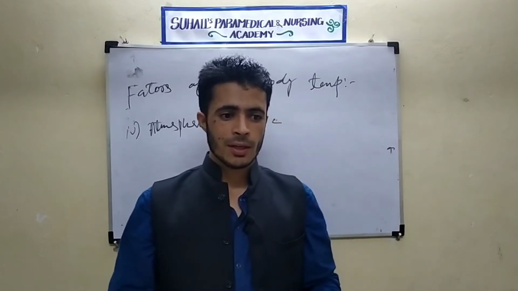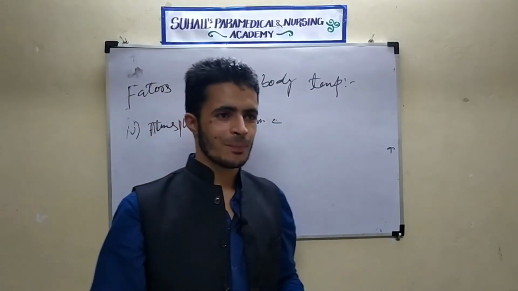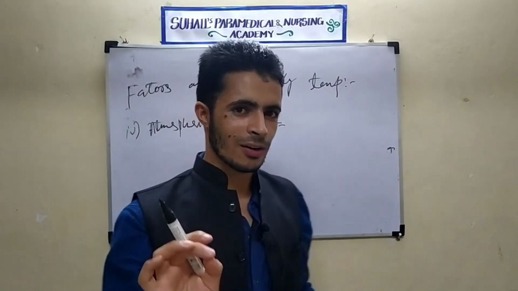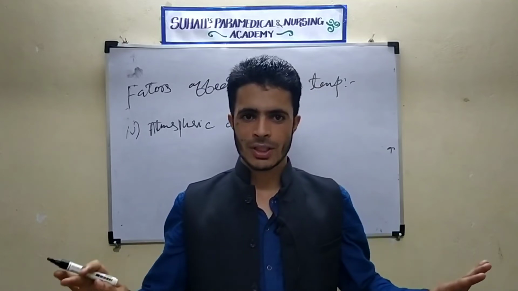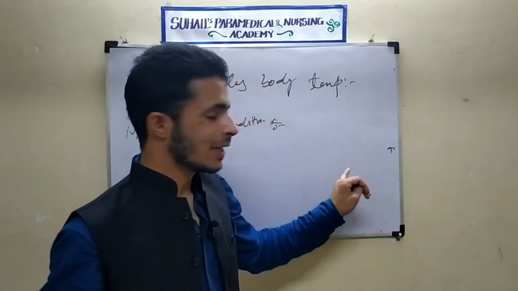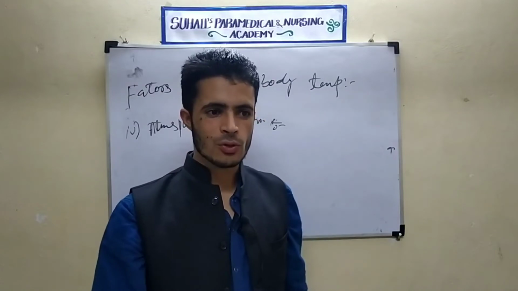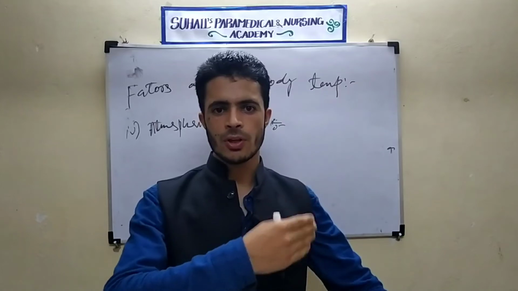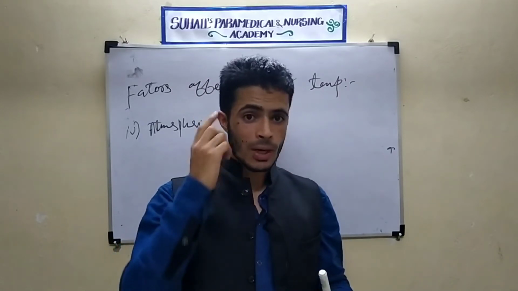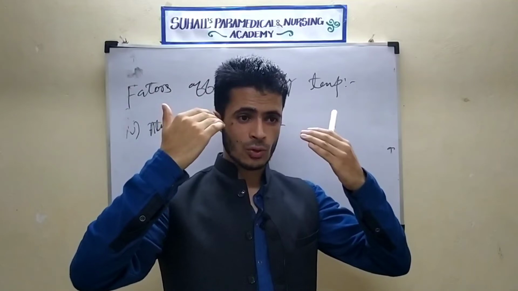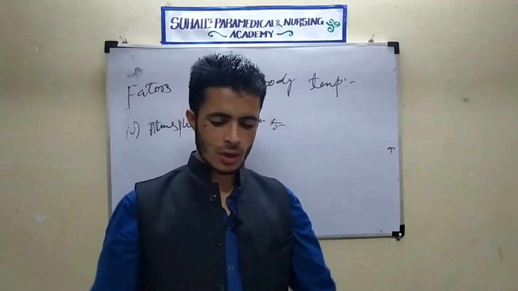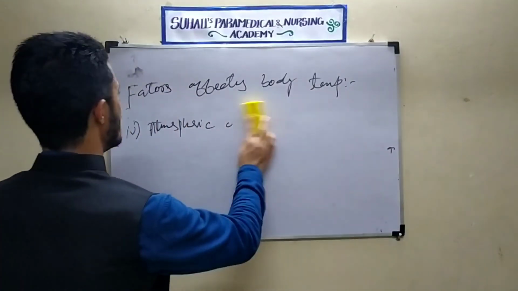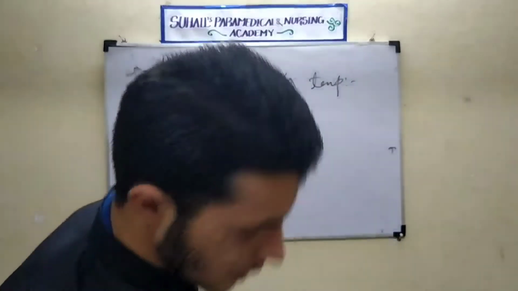But when I came outside Kashmir, to Pondicherry, there is a very high temperature all over the year. So I changed my dress pattern. We use only one shirt, a half shirt or full shirt. But at home, sometimes in winter, I was using a cap and a muffler also, all the things. So this was the atmospheric condition. You understood how it affects body temperature. The fourth point is emotion.